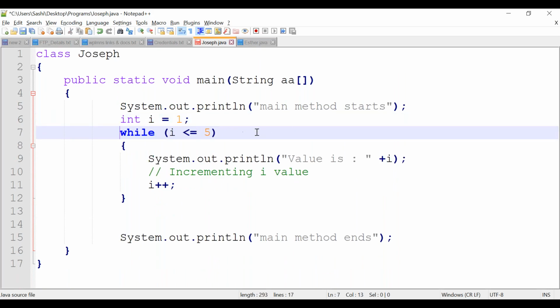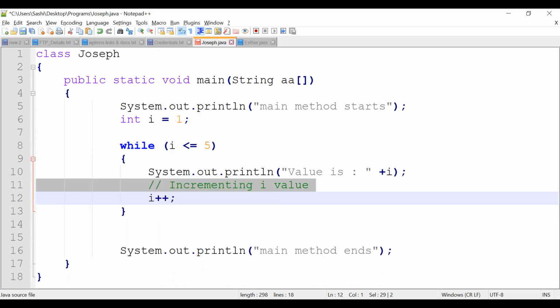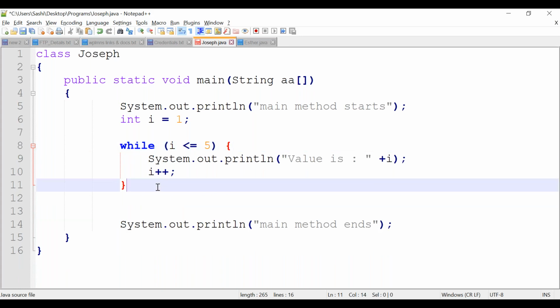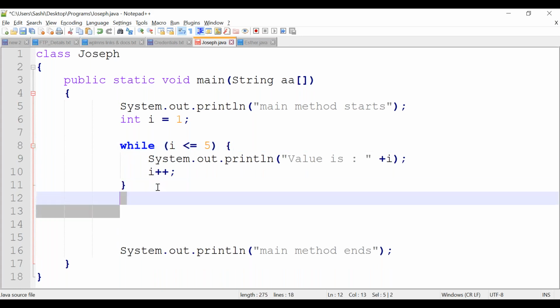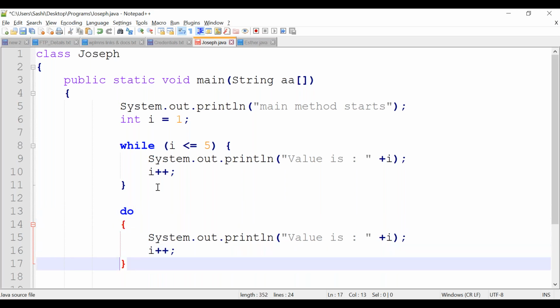If you want to make the do while loop, it's simple again. What you will do? You will keep the same loop, but you will move this statement to the end. Correct? This is the syntax for the do while loop. This statement you will keep at the end with a semicolon.